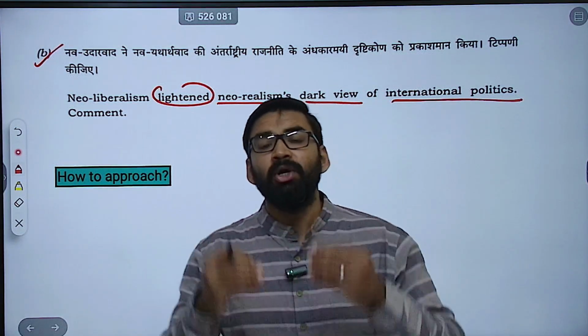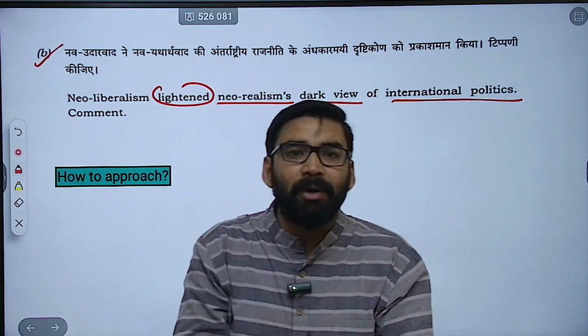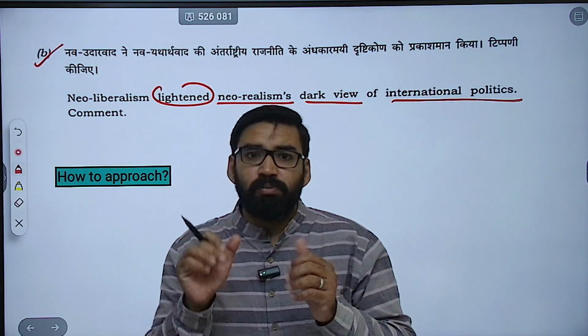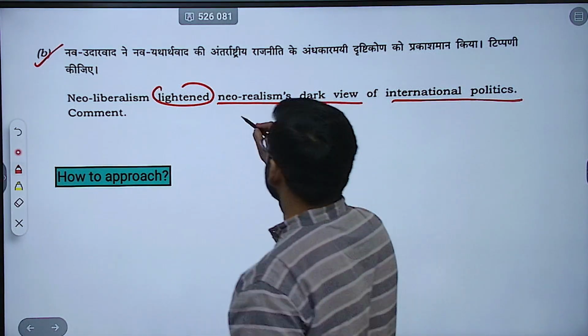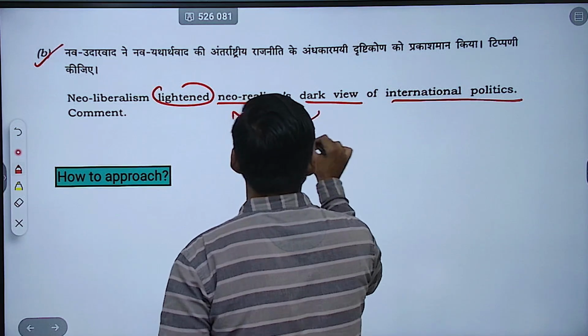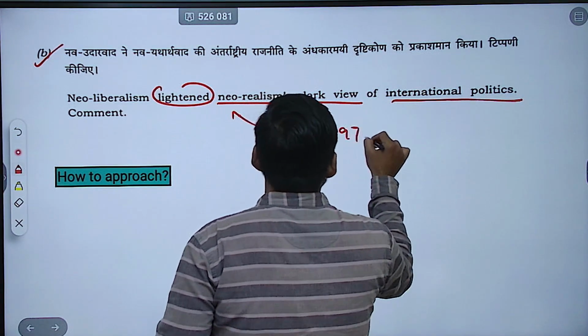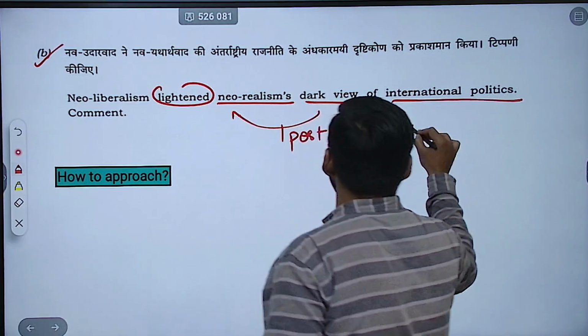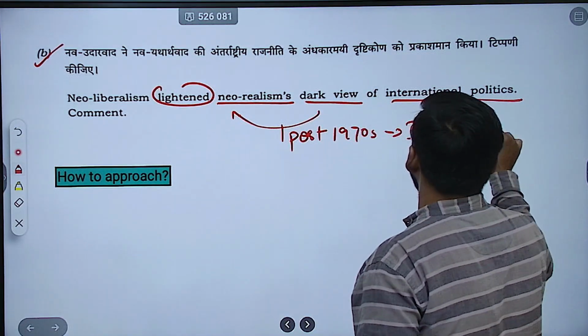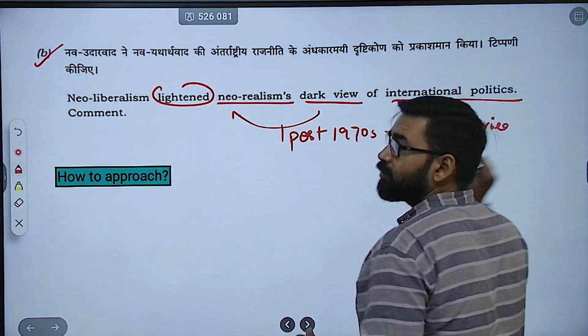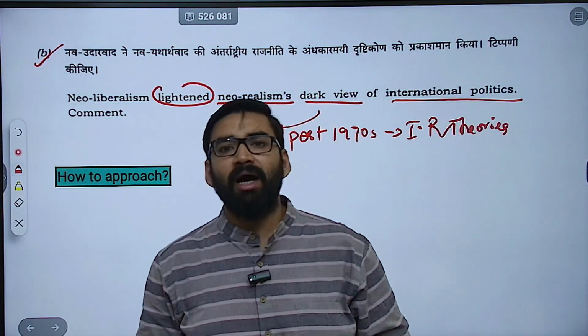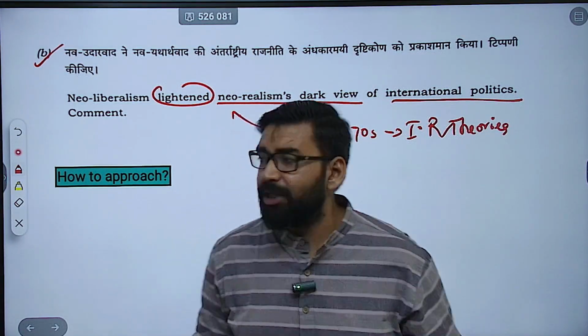So, let me tell you, to test your ability to compare two approaches post 1970s. This is something which is related to post 1970s and it is related to IR theories. It is related to IR theories. Now, what should be the approach?